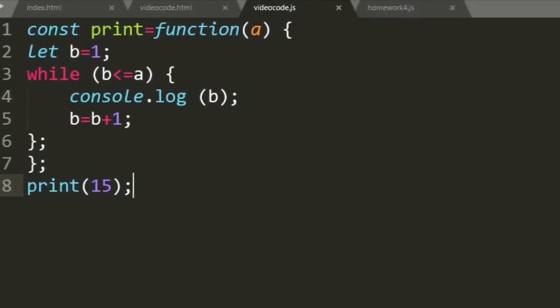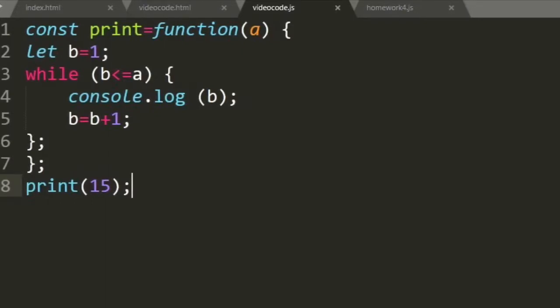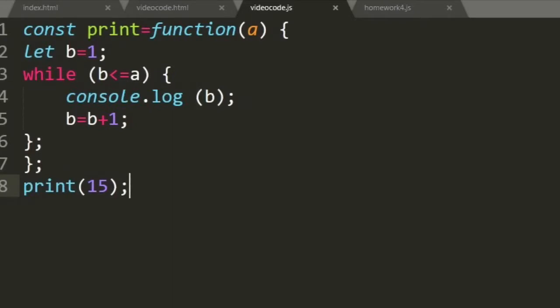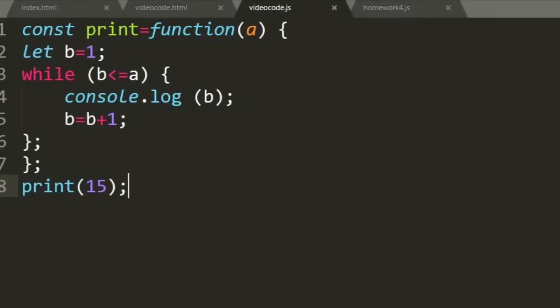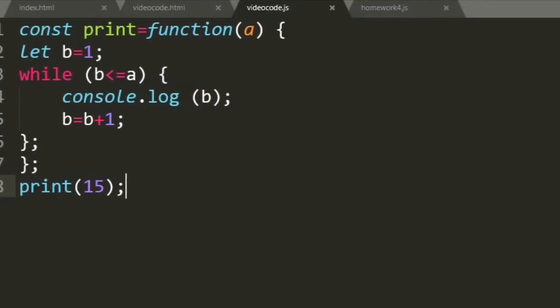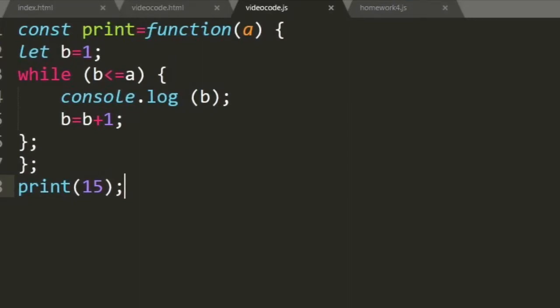And then we go back to the while condition and we see, is 2 less than or equal to 15? Yes. So we go inside and we console log b, which will print 2. And then we do that over and over again until we have b equal to 15. Of course, 15 is less than or equal to 15. So it console logs 15, and then it makes b 15 plus 1, which is 16. And when we go up to the while condition, we will have 16 is less than or equal to 15, which is not true, so our while loop stops.